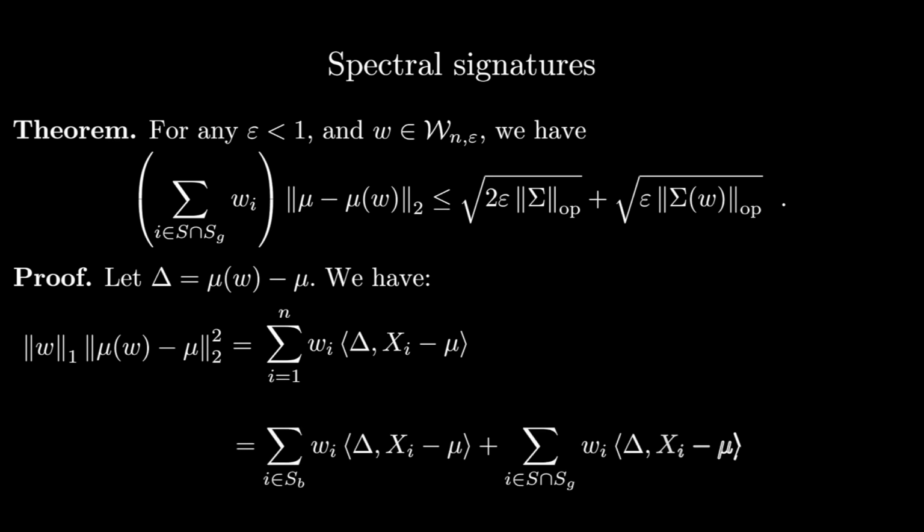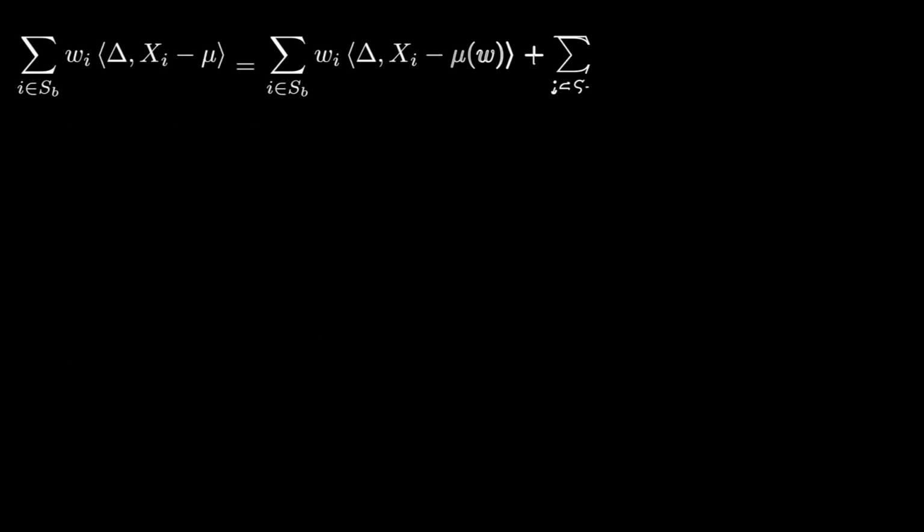We can then break up the sum as a sum over SB and the sum over S intersect SG, and we'll bound the contribution of both of these terms separately. Let's first upper bound the contribution to the sum from the terms in SB. We can add and subtract mu of w to obtain the following expression. Note that since delta is equal to mu of w minus mu, this second term simplifies.